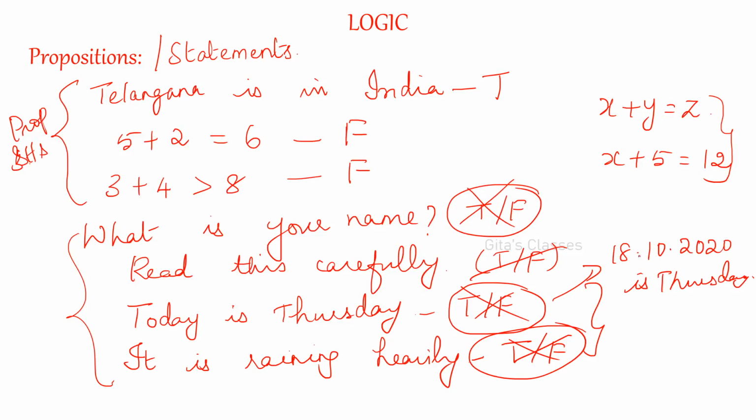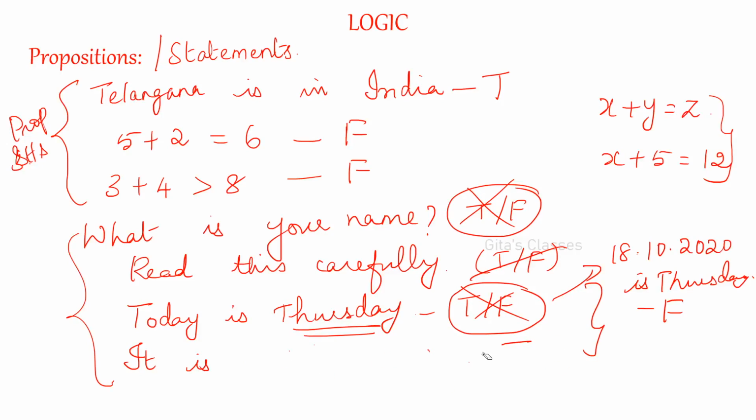Now we have fixed the timings, right? So this particular date is a Thursday. It means I will say that no, it is false, right? Like this, you can make it accordingly. If time is a variable, then it should be fixed. Then only we can make it a statement. So what is the definition of a statement then?